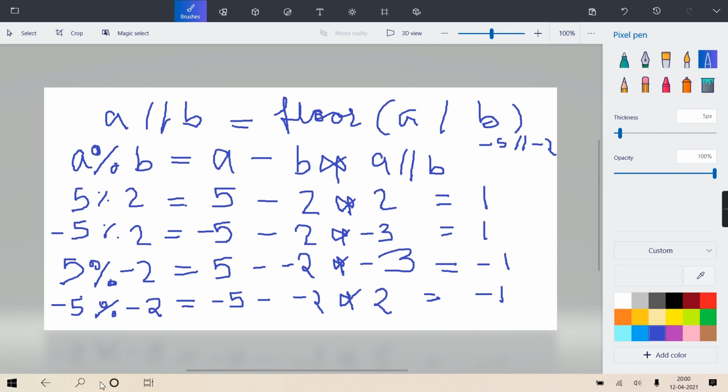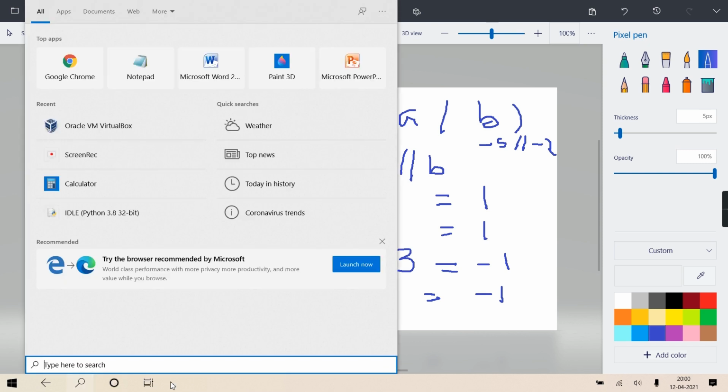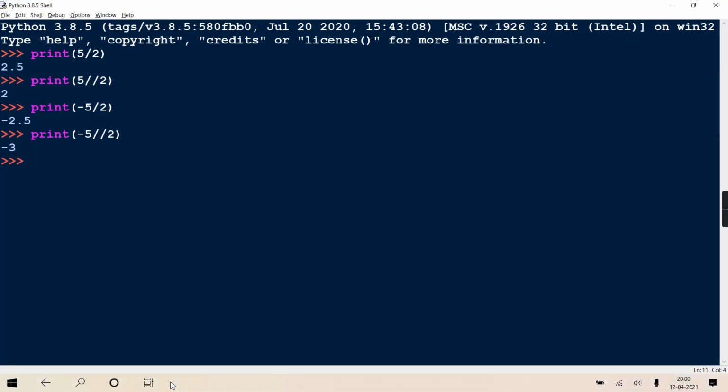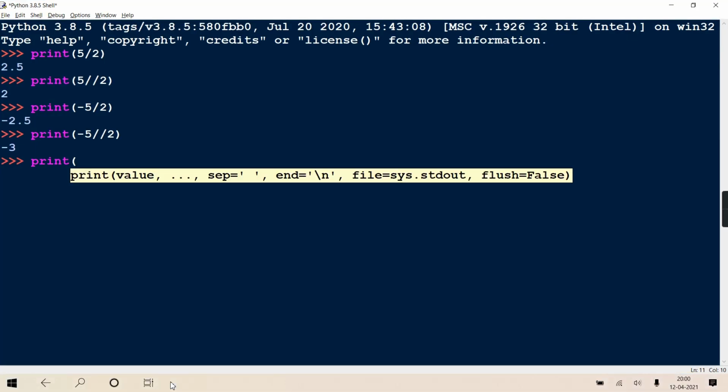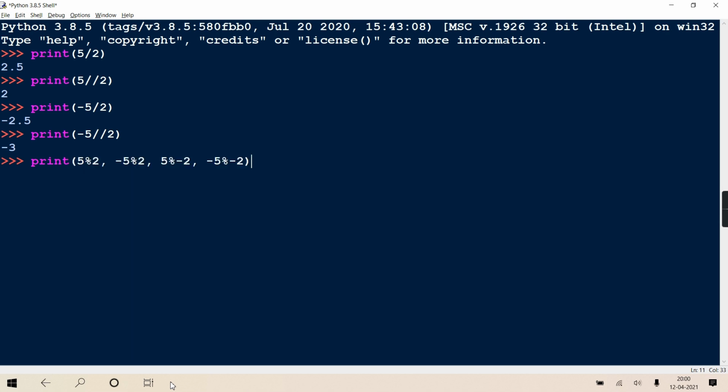Yes. Now you can quickly see this. The same 4 combinations I am writing. Print 5 modulo 2, minus 5 modulo 2, 5 modulo minus 2, and minus 5 modulo minus 2. Okay? See all the 4 combinations. Can you see 1, 1, minus 1, minus 1?